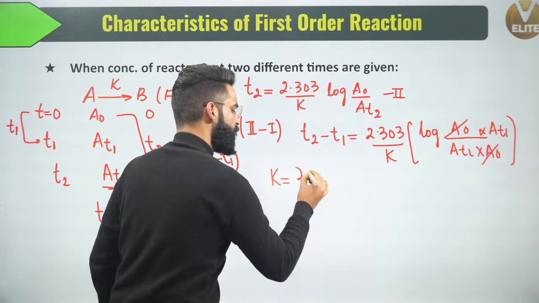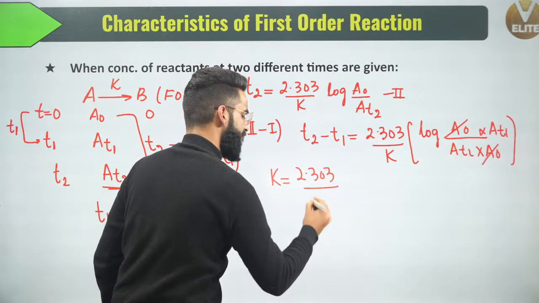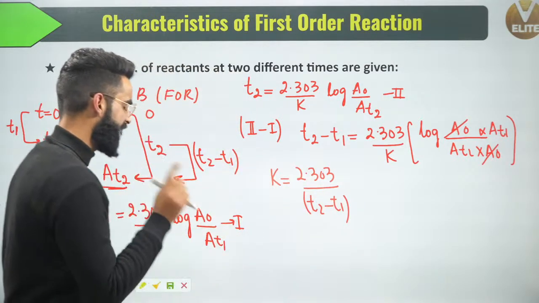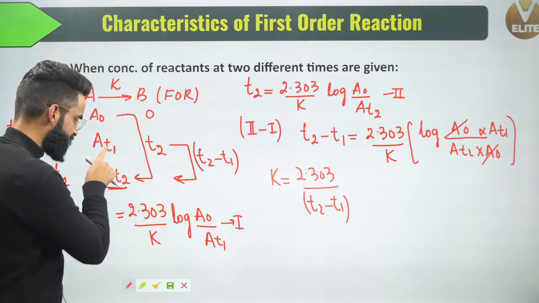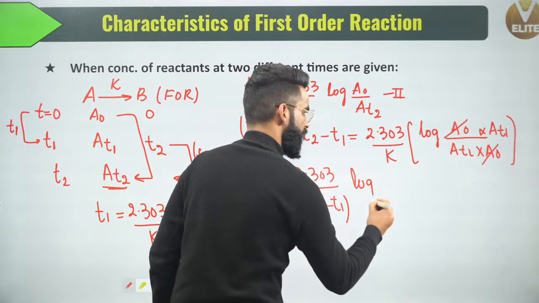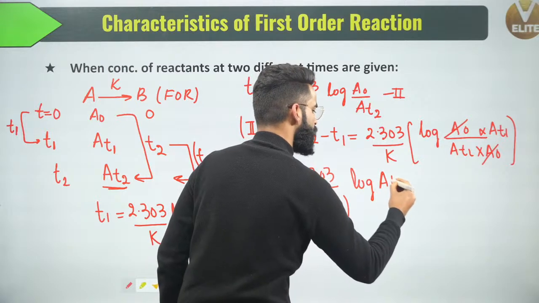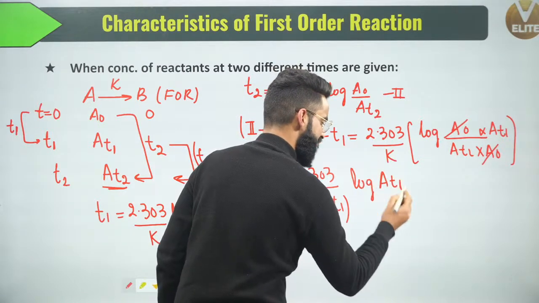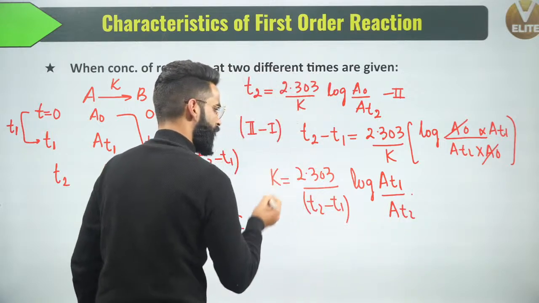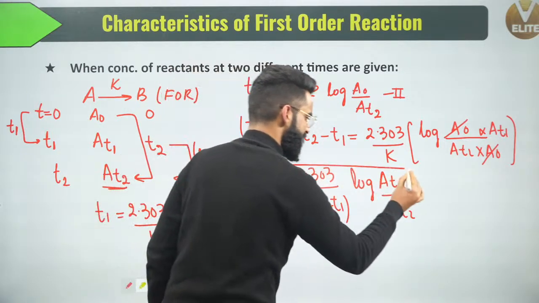K is equal to 2.303 divided by T2 minus T1, and T2 minus T1 is the time interval in which the concentration of reactant changed from AT1 to AT2. It's going to be log of AT1, the concentration of reactant at time T1, divided by the concentration of reactant at time T2. This is one important result which I'll be using directly in the questions.